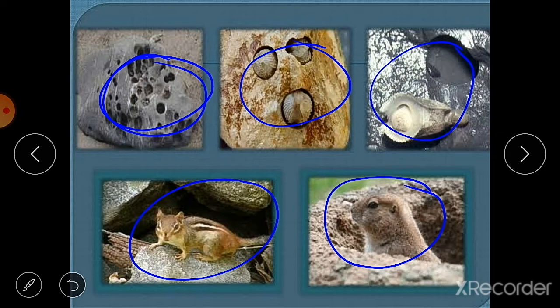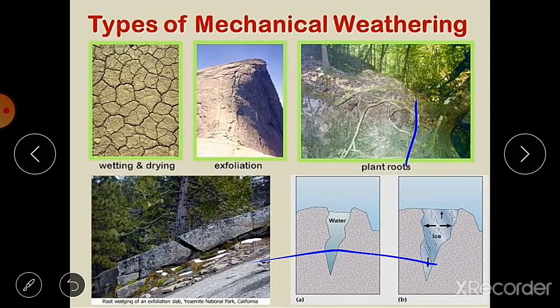So it is biological weathering. Then what is mechanical weathering? Mechanical, or we can say physical weathering, occurs because of the difference between the day and night temperature. We can say the action of heat. We know that during the day the temperature is more, and during the night the temperature is less, and because of these temperature differences, the rocks expand during the daytime because of heat, and they contract during the night, and because of this weathering occurs.